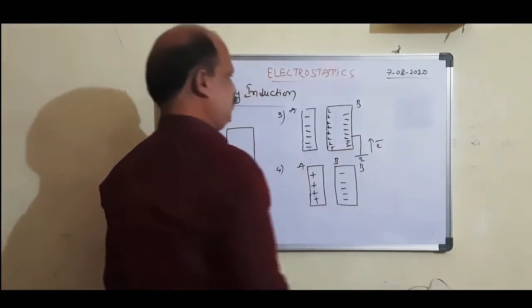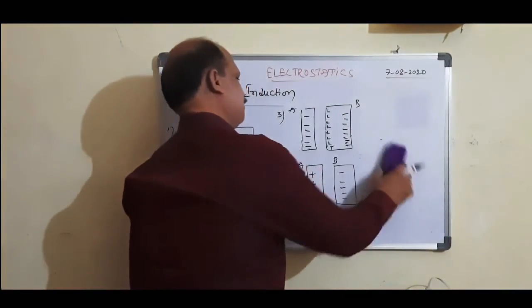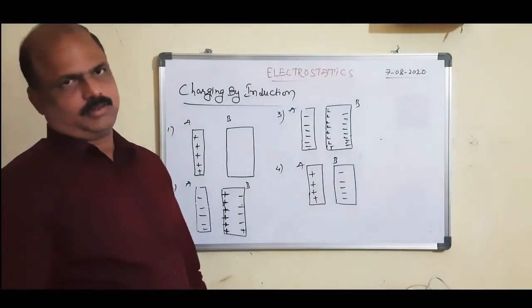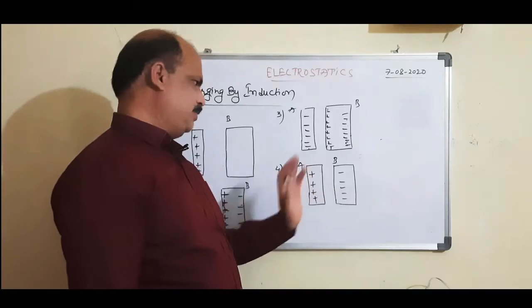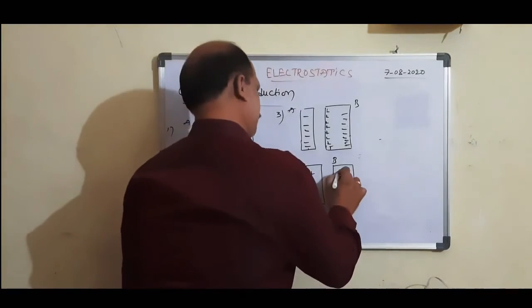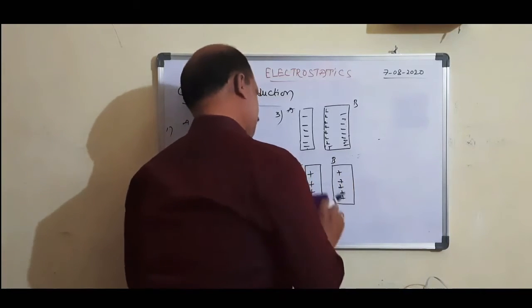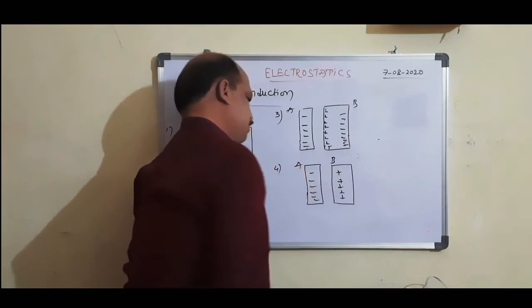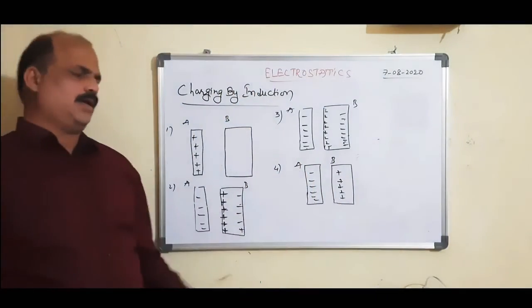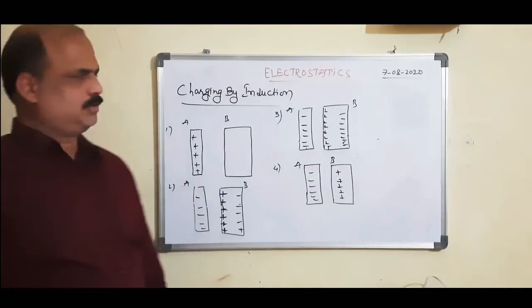When this end is connected to the earth, what happens? This negative charge is cancelled and disappears. Then what charge is developed here? Positive charge. Here this is the negative charge. That means here induction charges the other body with a dissimilar charge.